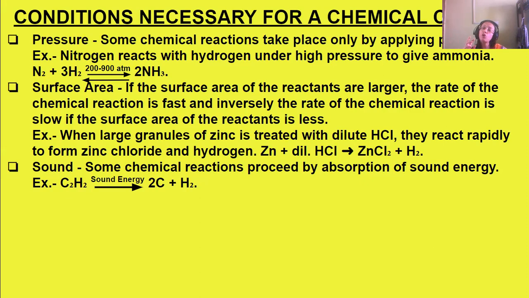Surface area is also a condition for a chemical change. If the surface area of the reactants is larger, then the rate of chemical reaction is fast. And inversely, if the surface area is small, the rate of the chemical reaction becomes slower.